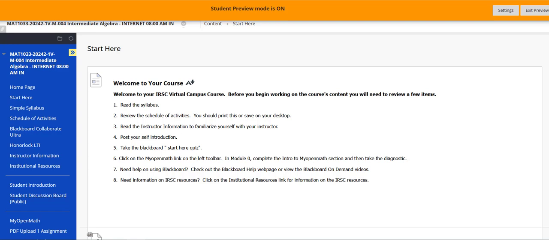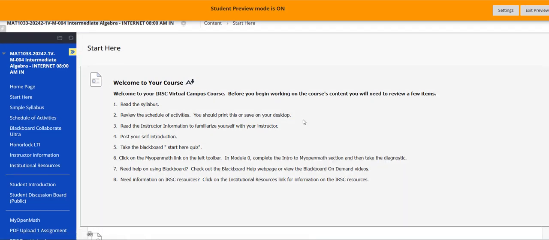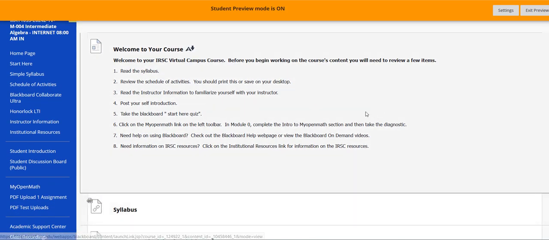Okay, so I changed your shelf to open the Start Here menu first because that's where you should go. I have a little list of things there for you. First thing is you should read your syllabus, and we'll go over it, but it's available on the left toolbar. It's also available right below. Your schedule of activities, this is one I would suggest that you print out so that you can make sure you're staying on top of things.